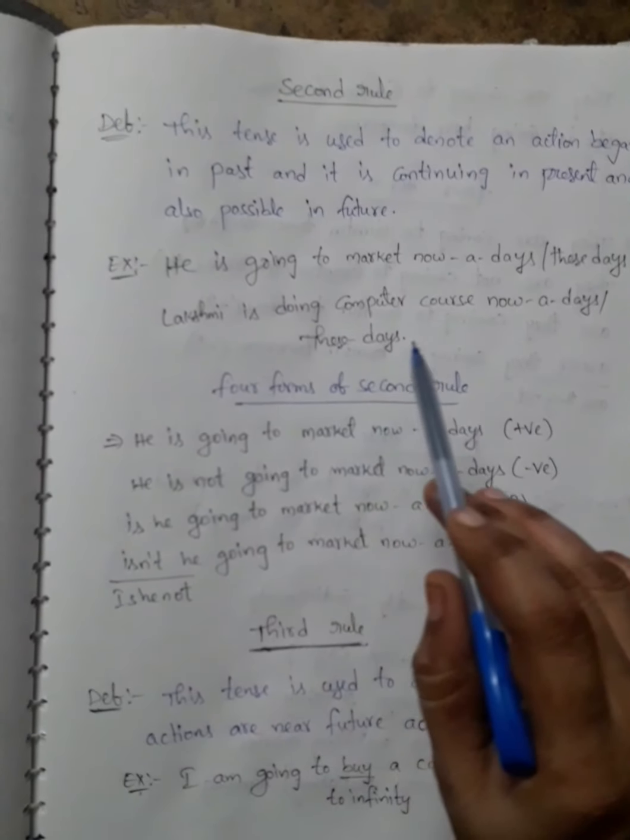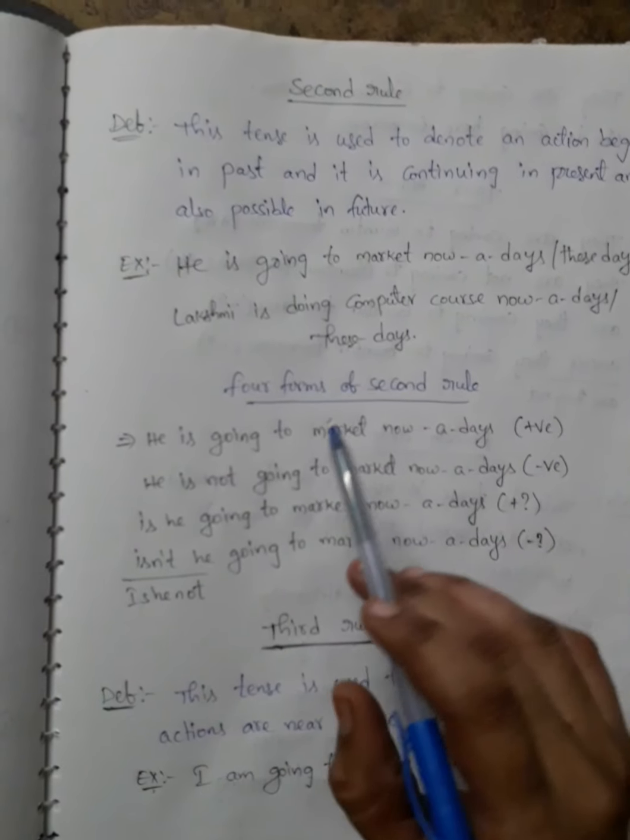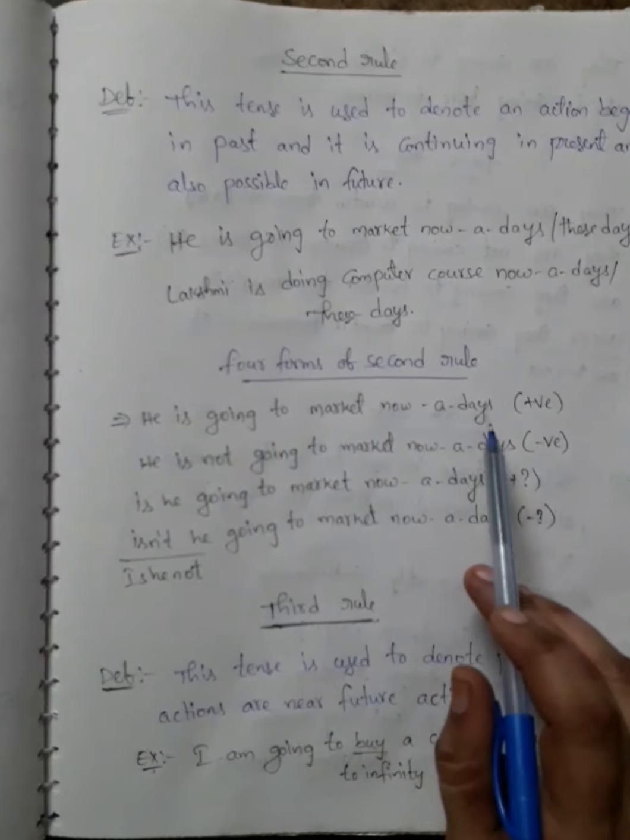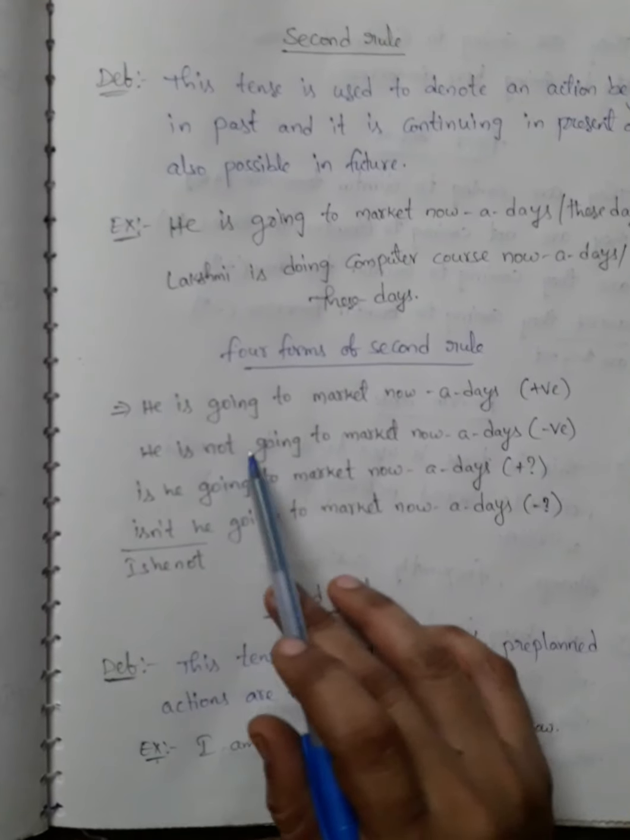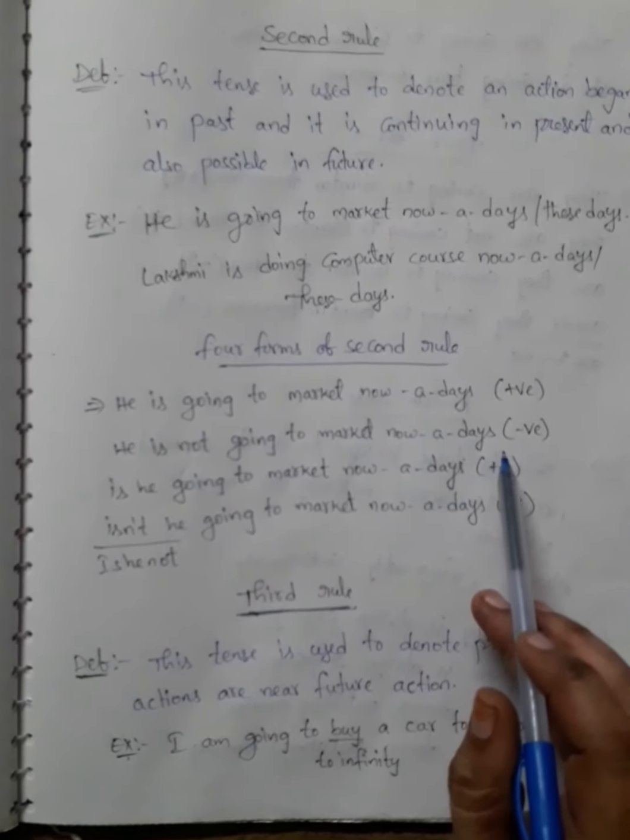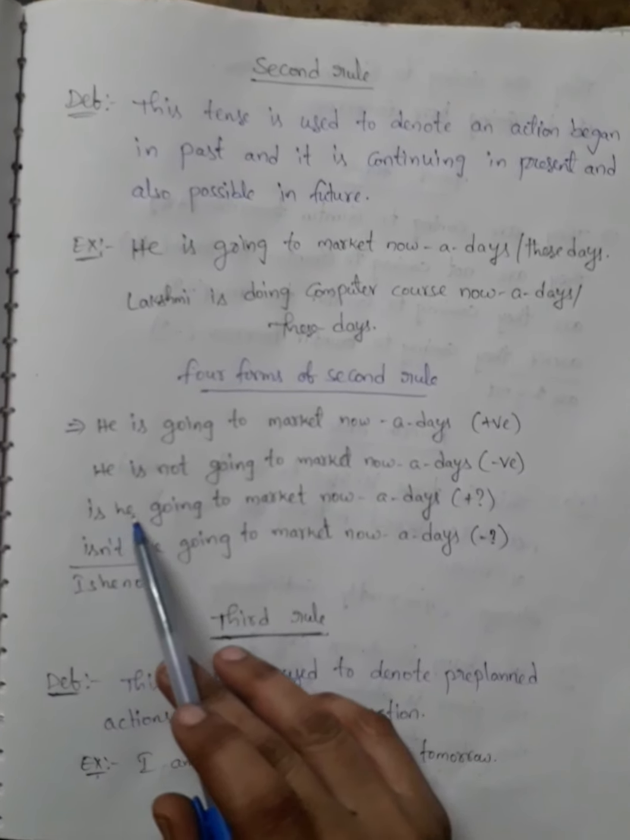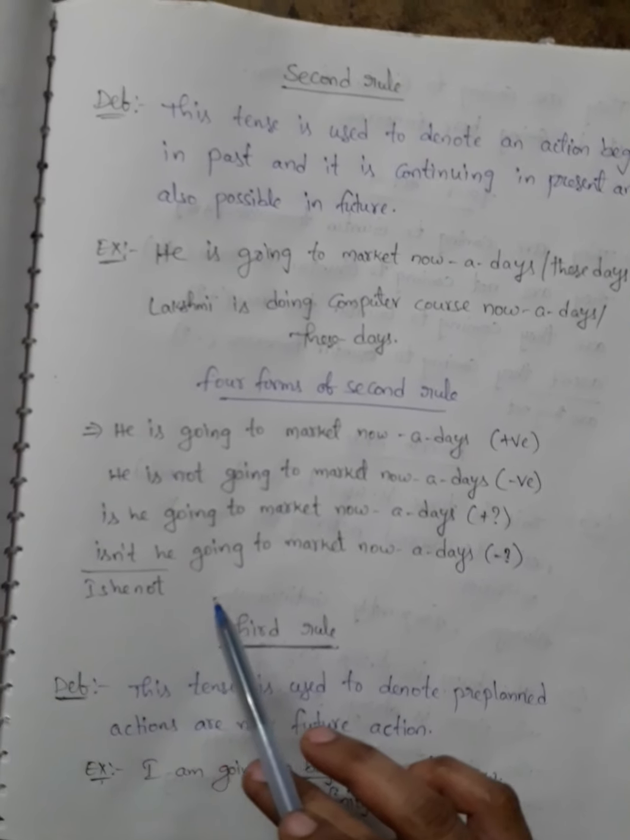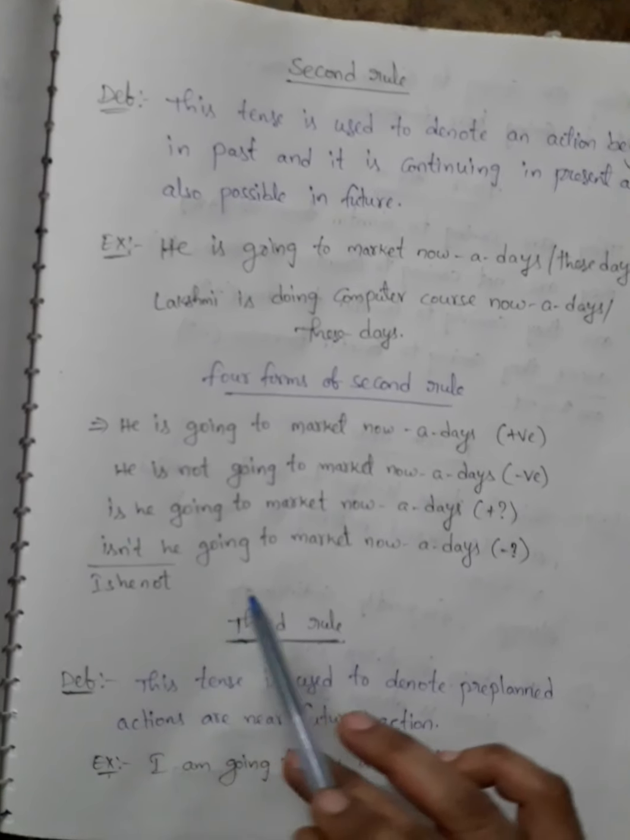Lakshmi is doing computer course nowadays or these days. For these 4 forms of second rule: he is going to market nowadays. He is not going to market nowadays. Is he going to market nowadays? Isn't he going to market nowadays? Isn't is the extended form of is he not.